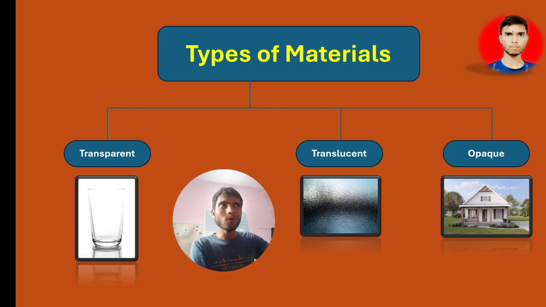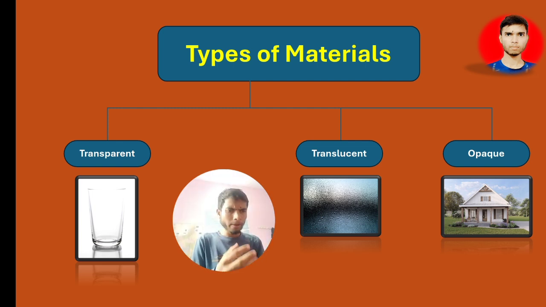You cannot see anything behind this object, because light is falling on the surface of that object and turning into a different direction. The reason is that light is not passing through the object. Clear?